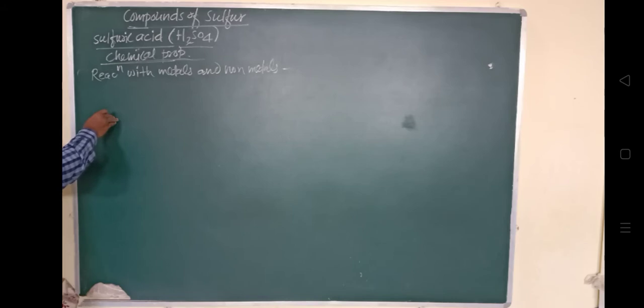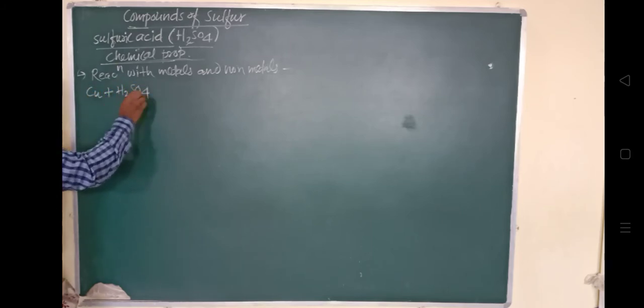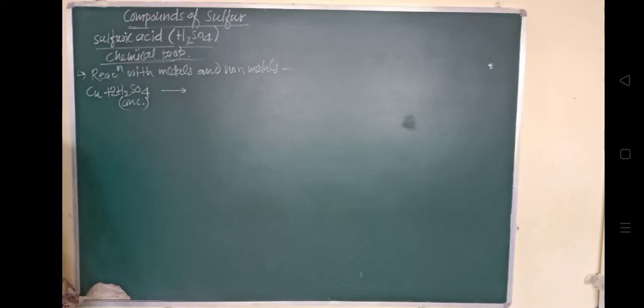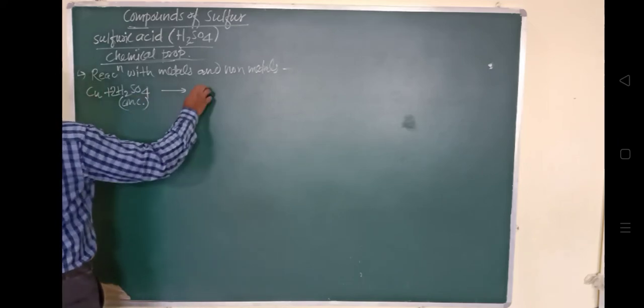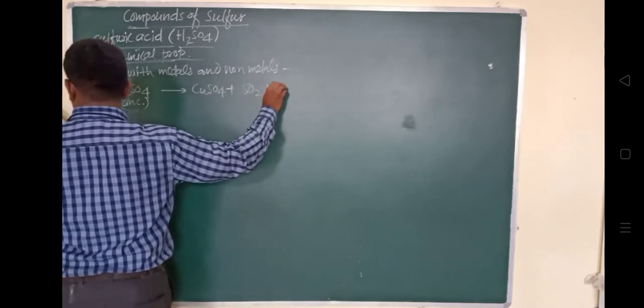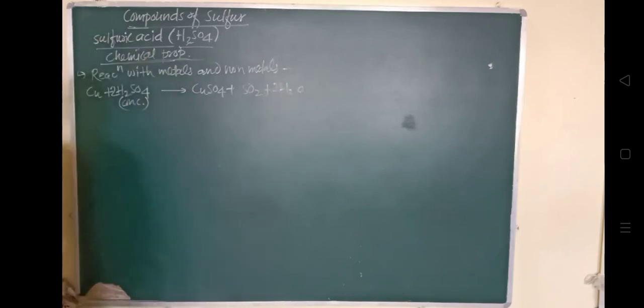Consider copper reacting with concentrated H2SO4. It will form CuSO4 and SO2 plus H2O. You can see here, copper is a metal. When it reacts with two H2SO4, the acid itself gets reduced. Copper has come here, and the acid is reduced and converted into sulfur dioxide. We got sulfur dioxide here. So it is reduced to sulfur dioxide.